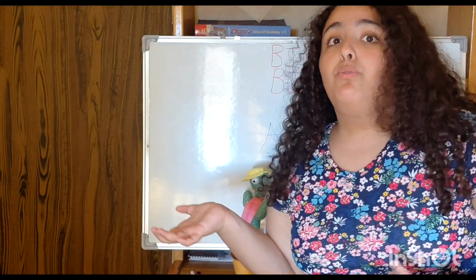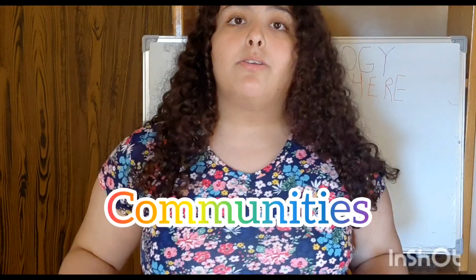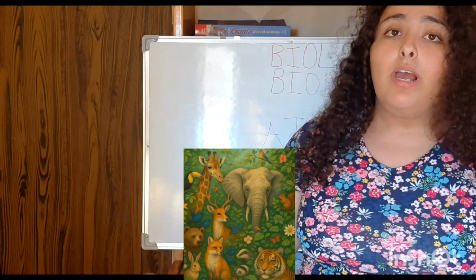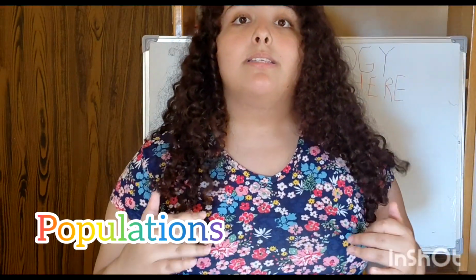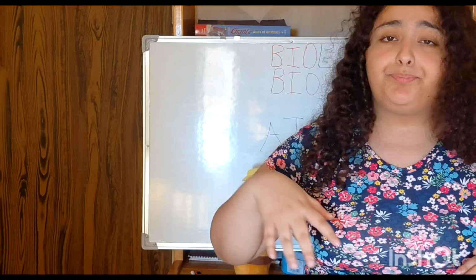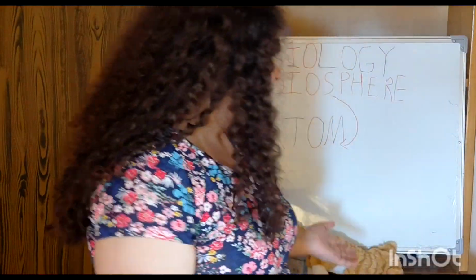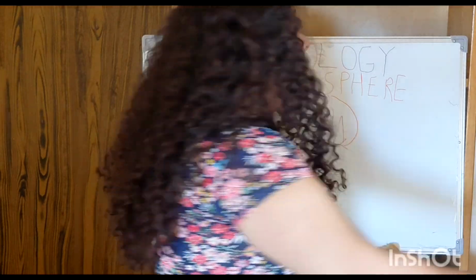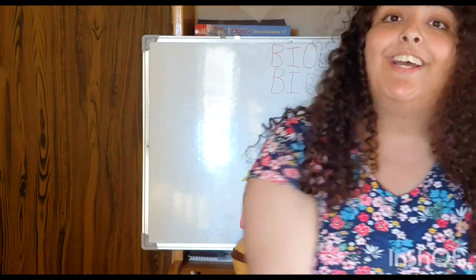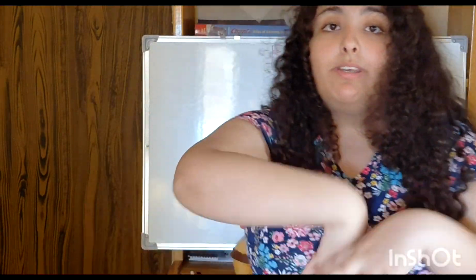Now we're gonna move to the communities. Communities consist of multiple populations, and the difference between communities and populations is that a community is a group of living things from different species. For example, here in the room, I have this cat, although it's not living, consider it as a real cat. This plant, the bacteria on my hand, and me, we all form the community here of this room.